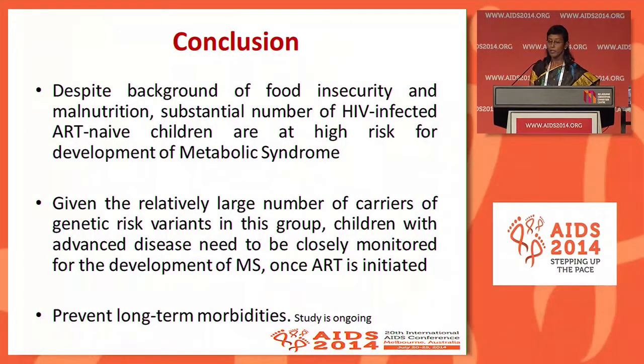So to conclude, despite the background of food insecurity and moderate to severe malnutrition in our children, a substantial number of HIV-infected ART-naive children are at high risk for developing metabolic syndrome. Given the relatively large number of carriers of genetic risk variants, children with advanced disease need to be closely monitored with lipid profile, glucose, and insulin levels for the development of metabolic syndrome once ART is initiated, to prevent long-term morbidities. The study is currently ongoing.